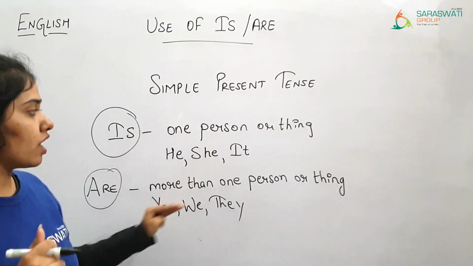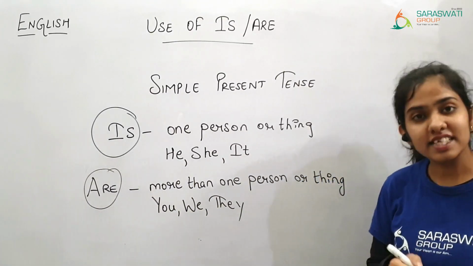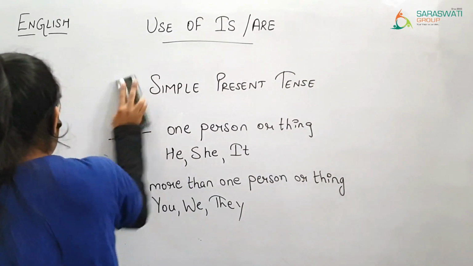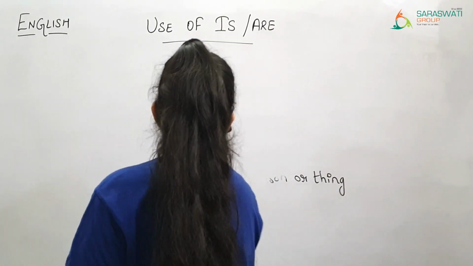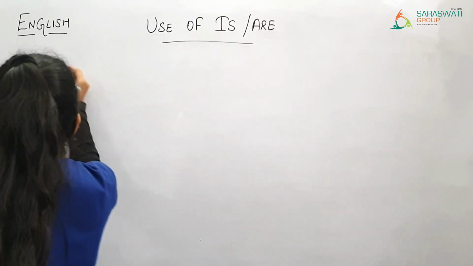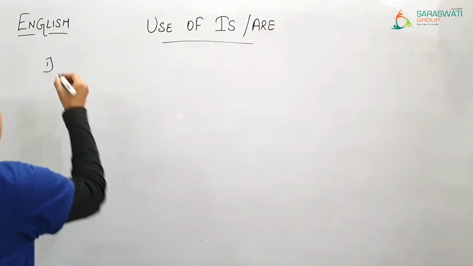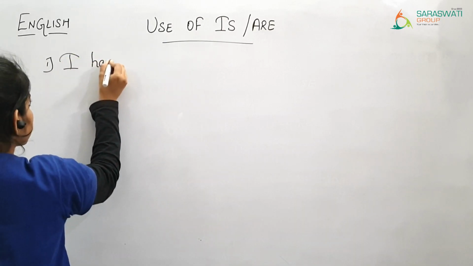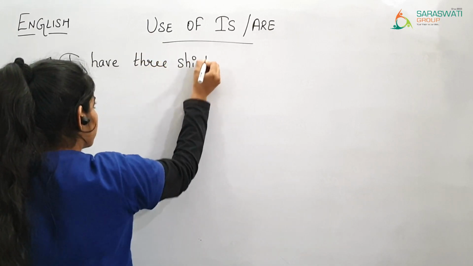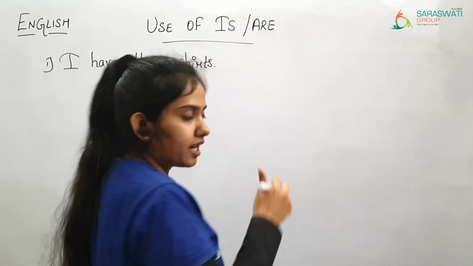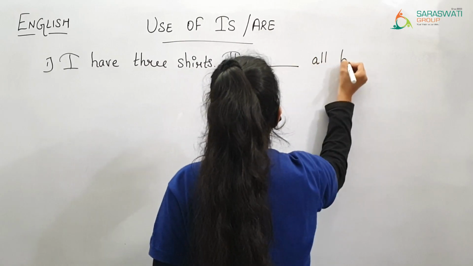So I hope that you have understood the difference between is and are. Now let us solve the exercise. Number 1. I have 3 shirts. They dash all blue.